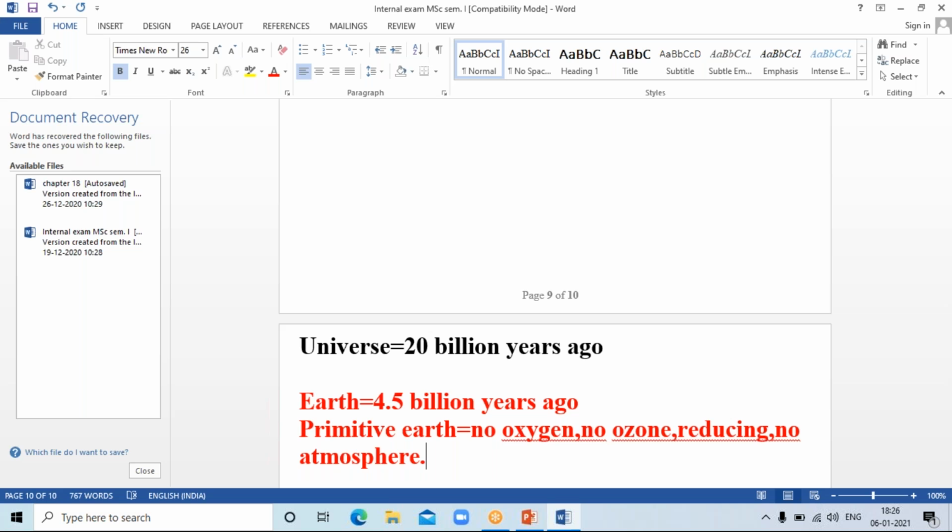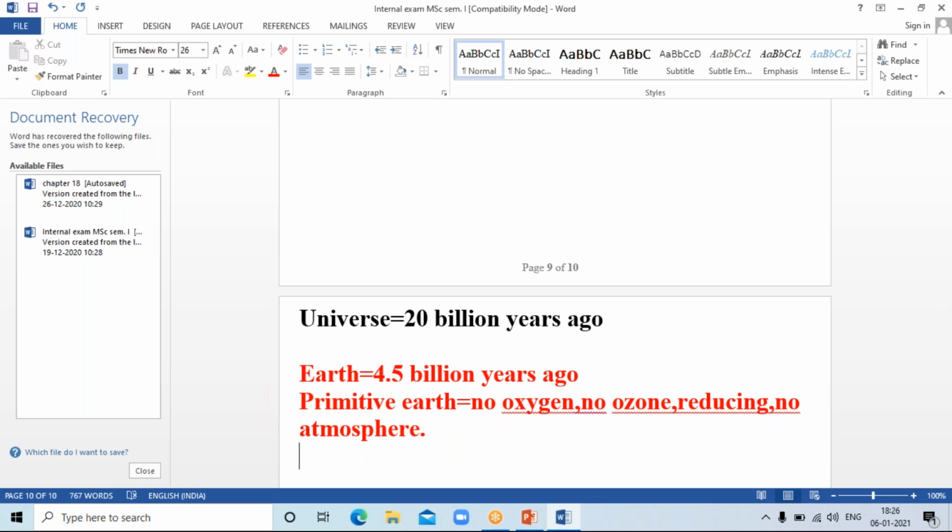water starts breaking down into H2 and O2 negative free radicals. The water molecules start condensing, formation of clouds takes place. When the clouds are formed, the rain starts to occur. The big holes form the ocean, small holes form the sea. This was the theory of evolution of life. So life first arises in the water, then on the earth. This water was known as the prebiotic soup. Okay, this was the theory about the evolution of life.